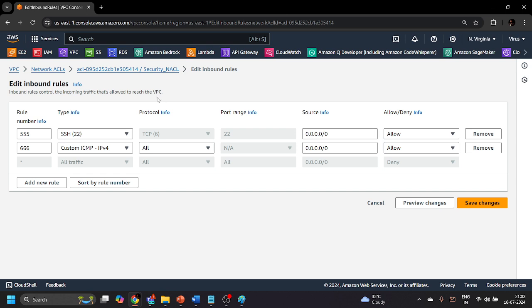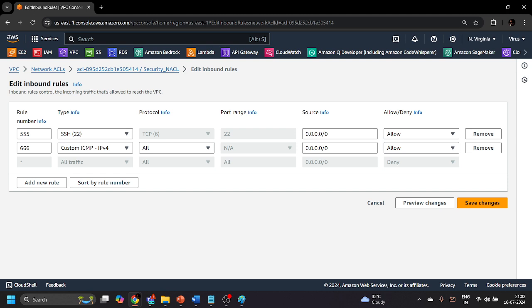Now, what will happen? You will see that NACLs are basically stateless in nature, which means this network access control list will act as a virtual firewall that provides an additional layer of security to your VPC.